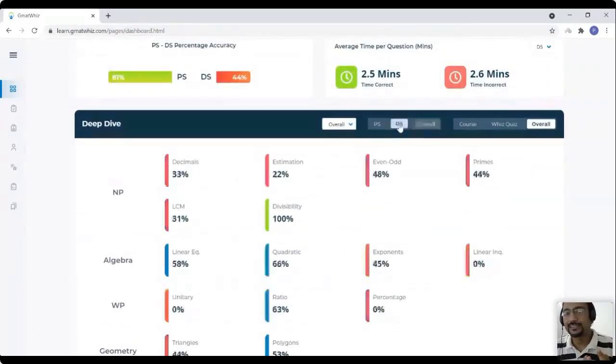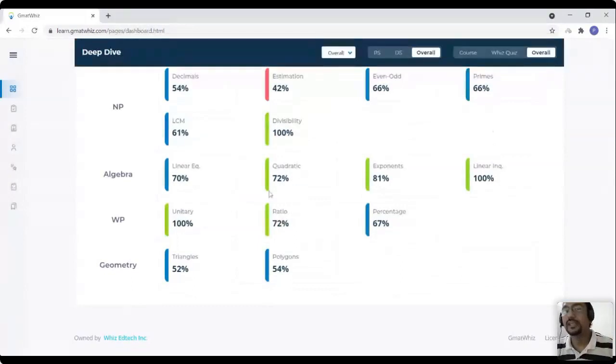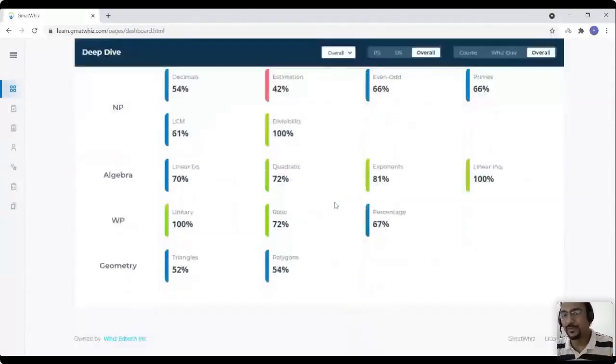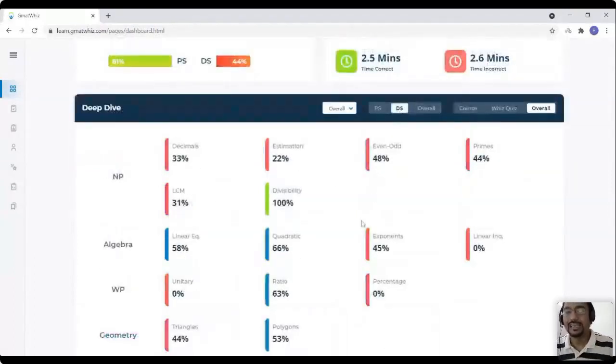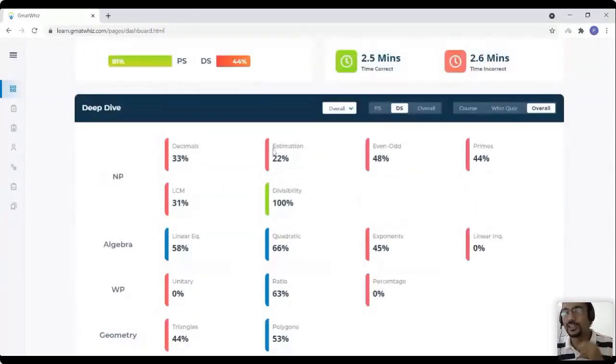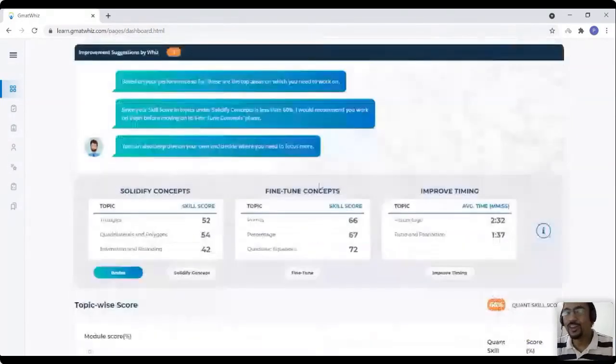If you click on data sufficiency, you can see the overall performance, and it's very easy to read. The greens mean you are good on those topics, the blues mean decently well, but the reds mean those are the areas of improvement. The moment I click on DS, I see how many areas the problems start coming in. What I know for sure is that the student is probably not having a problem with the concepts in those areas, but they are struggling with the application in data sufficiency questions, and that's where they need to improve.